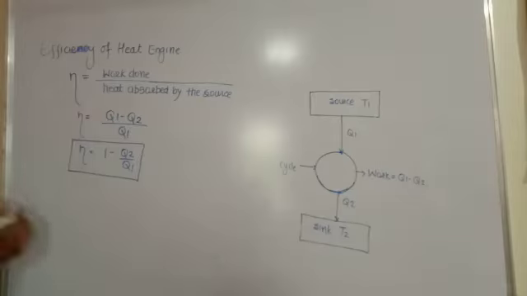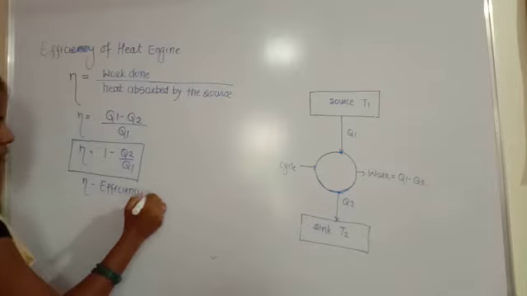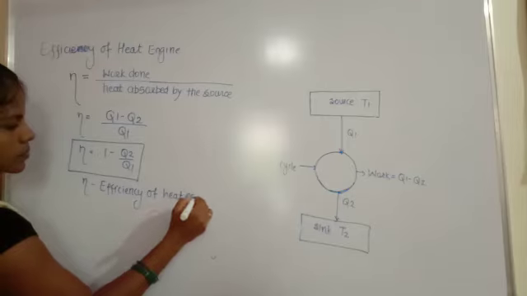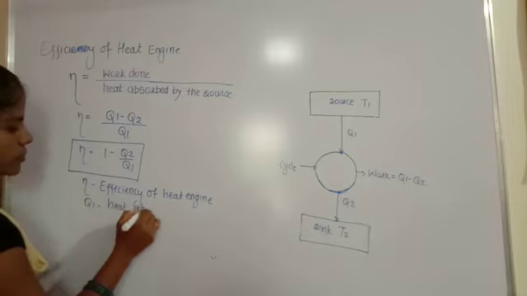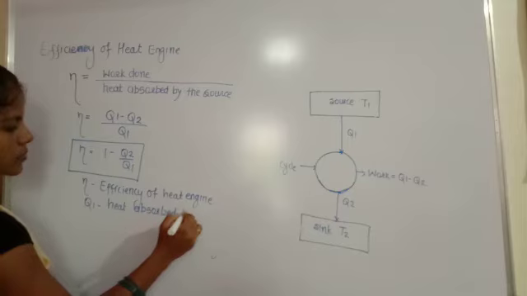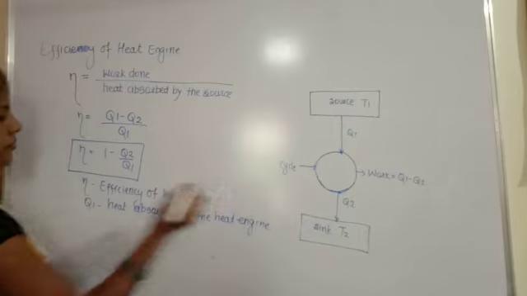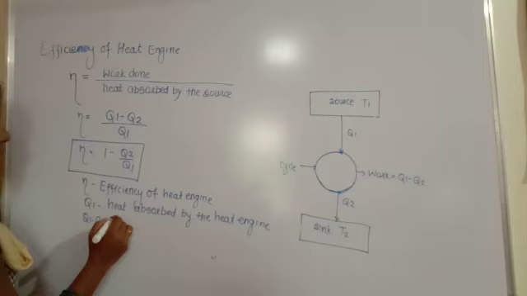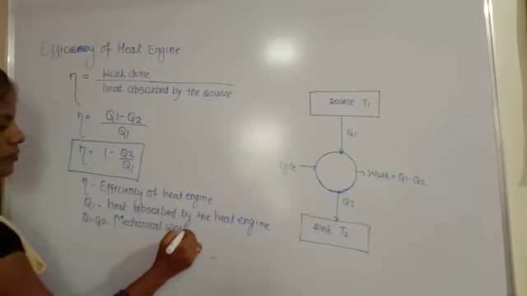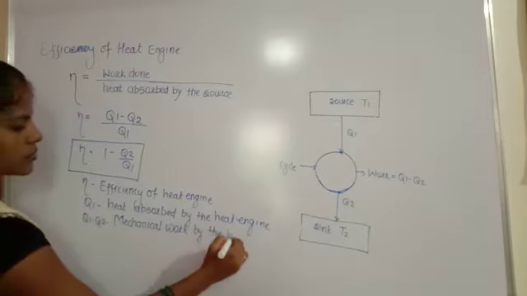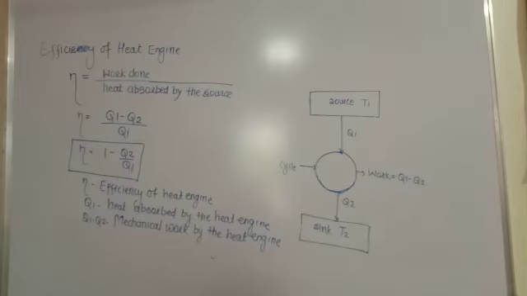Here eta is the efficiency of the heat engine, Q1 is the heat absorbed by the heat engine, and Q1 minus Q2 is the mechanical work done by the heat engine. Okay, so this is the efficiency of a heat engine.